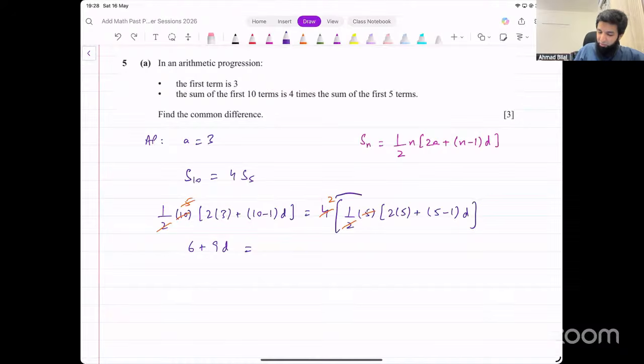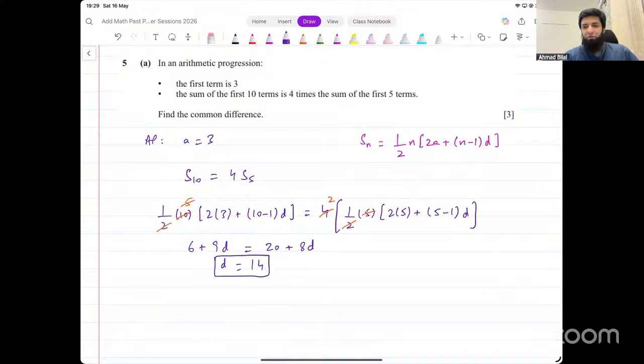Multiply that 2 inside, 2 into 10, that will be 20, plus 2 into 4 times d, and that will be 8d. And that will give you the value for d, and that is 14. That's our final answer. I think I wanted to do just the first few parts, but we ended up doing the whole question. That's what we were looking for in the first part.